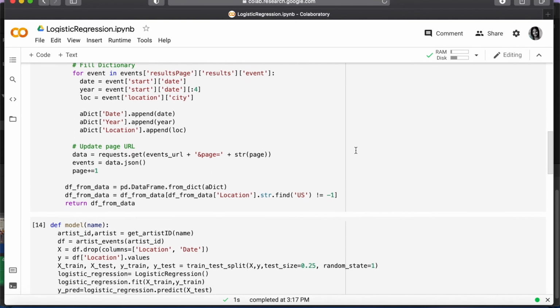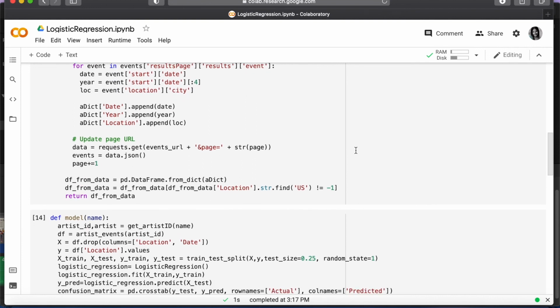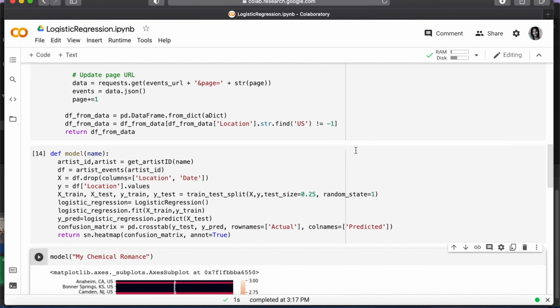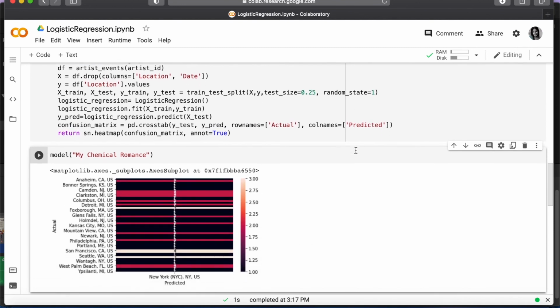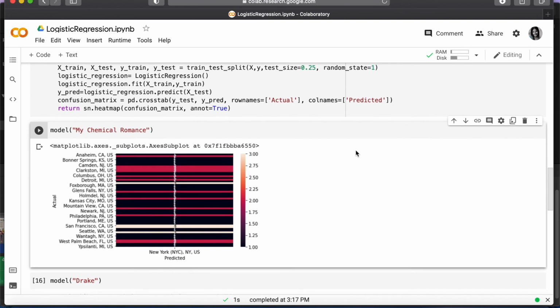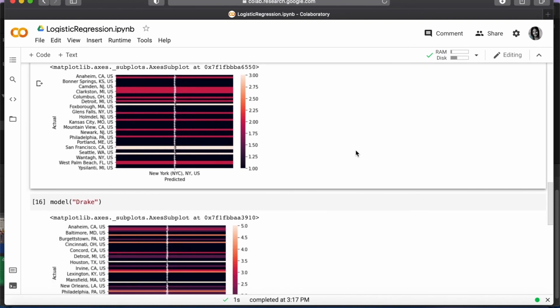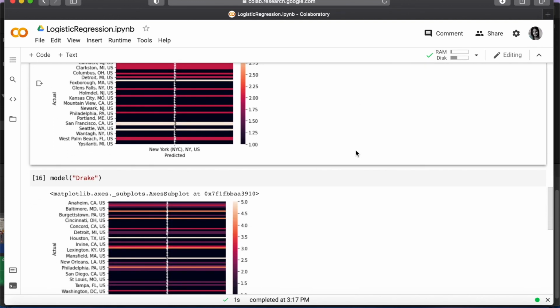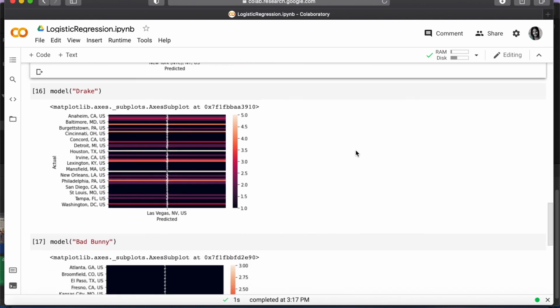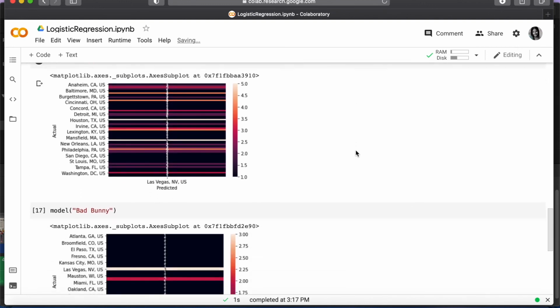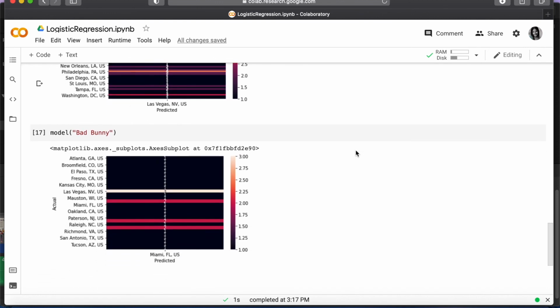We created a logistic regression model by importing datasets from Songkick's API and tested the model for accuracy. Although the model is not super accurate, it's about 9% accurate. It is a heat map, so it does give you a general idea of where the artist is going to perform next. And we built it using scikit-learn, which is a machine learning library, and used concert data from the Songkick API.